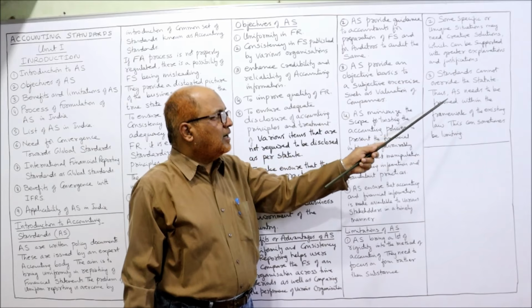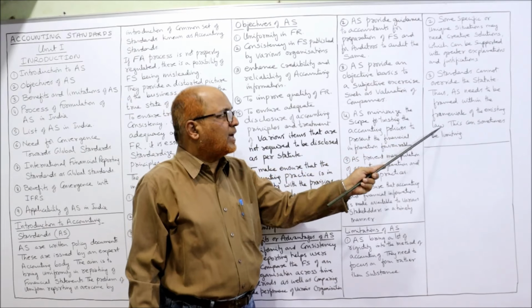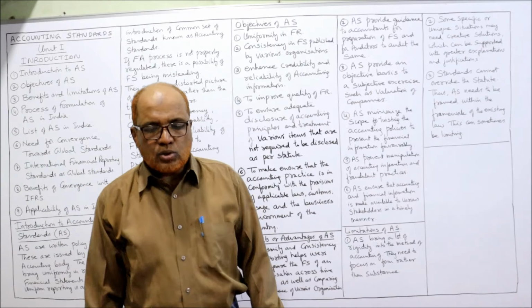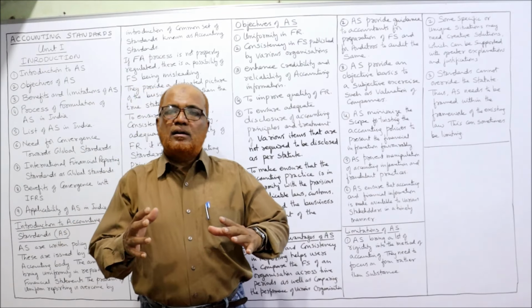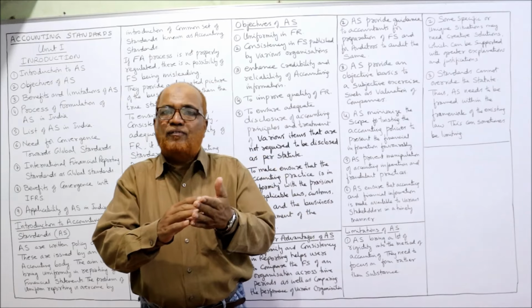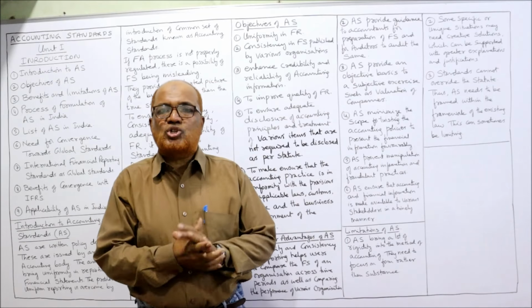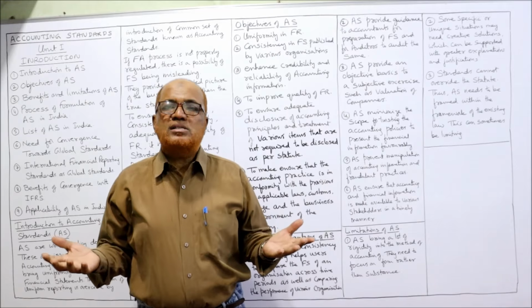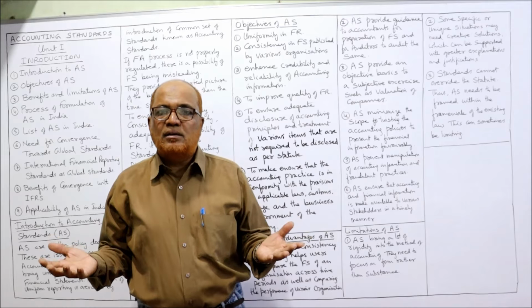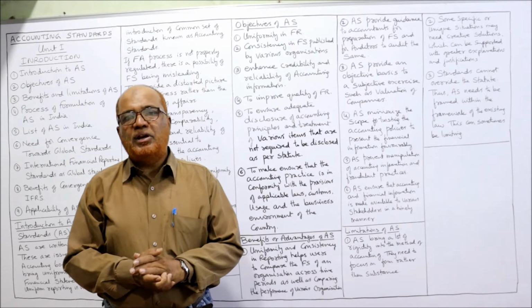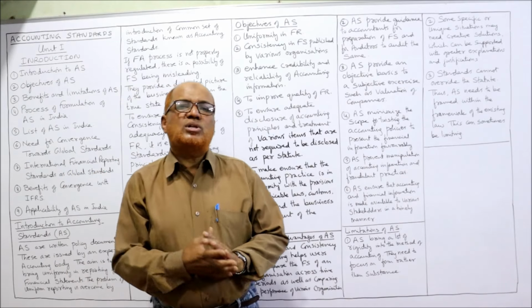Thus, accounting standards need to be framed within the framework of existing law. This can sometimes be limiting. So, the accounting standard wants to make some different law, but the law has made some strict restrictions. So, accounting standards will become powerless. They cannot go beyond law. That is also one of the limitations.